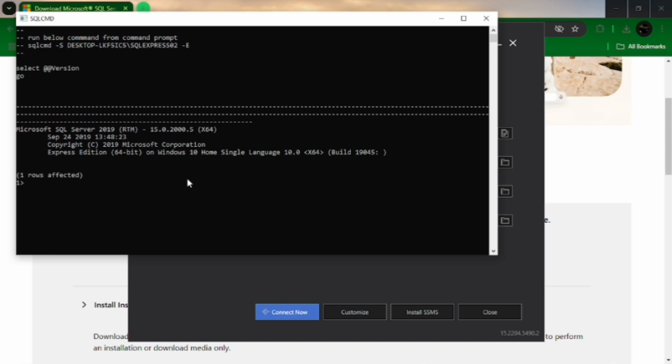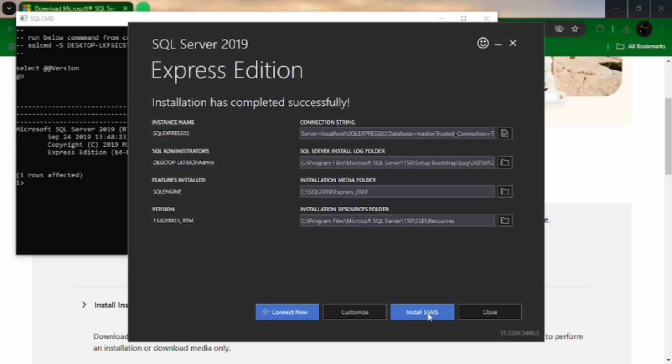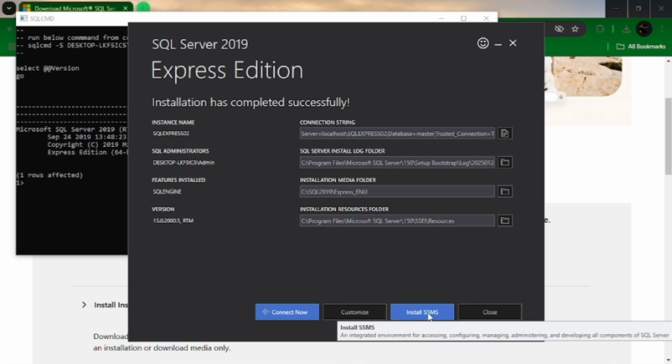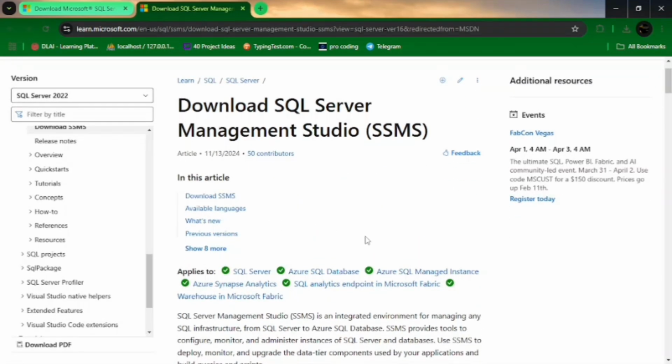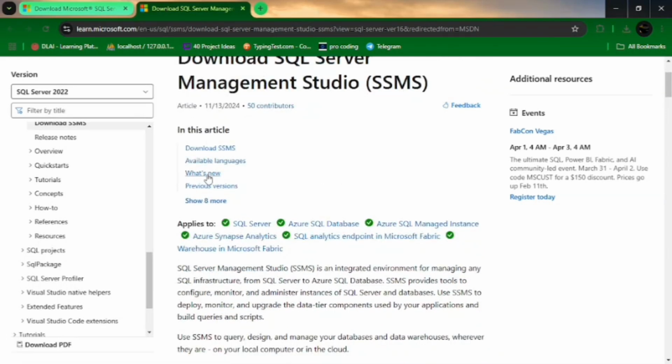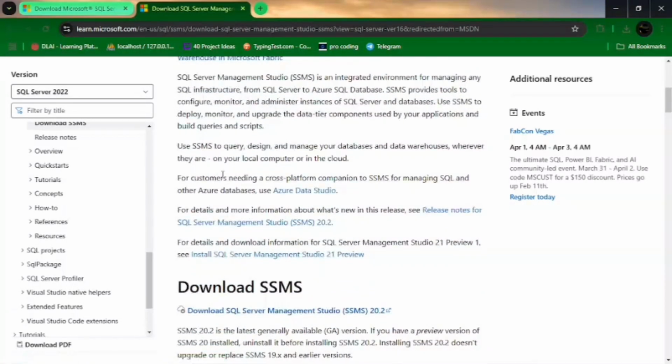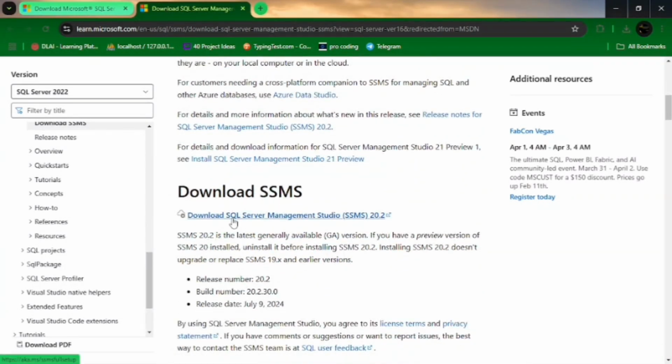It is connected, and now you have to install SSMS in our system, where you will write the SQL code. Now download this SSMS. Click on this icon, this link, and download.